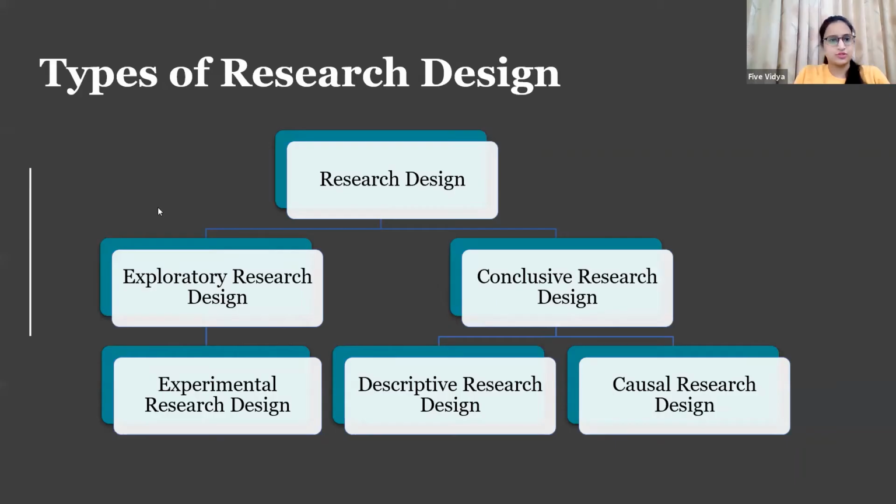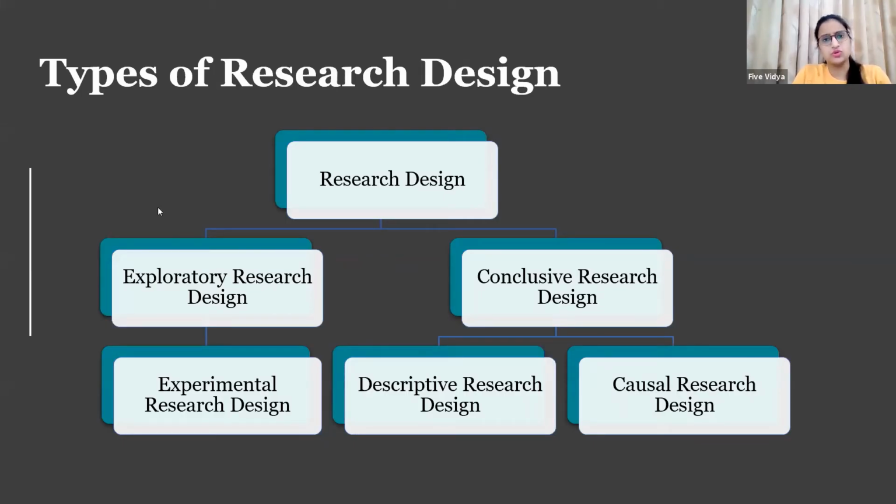I'm going to take some questions here in between. Okay, so if you need to finalize your research variables, obviously you need to go through the literature review.